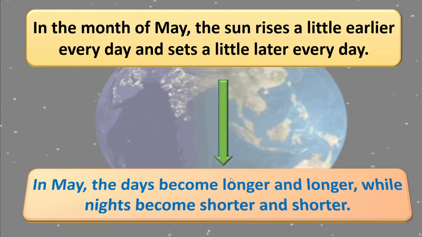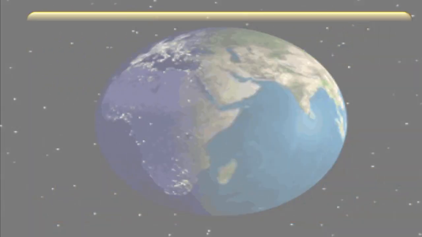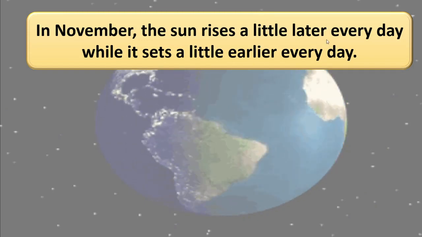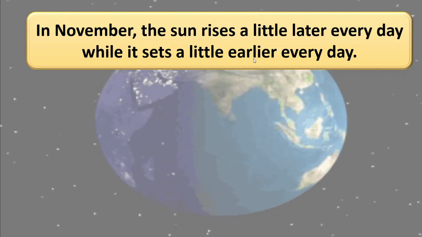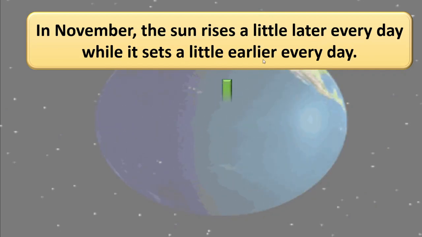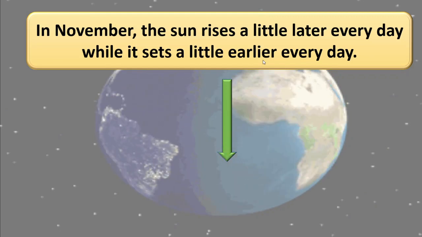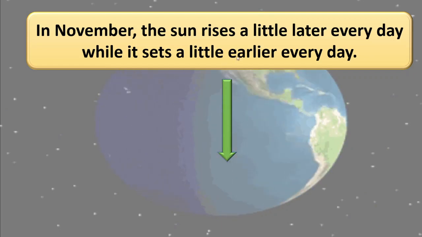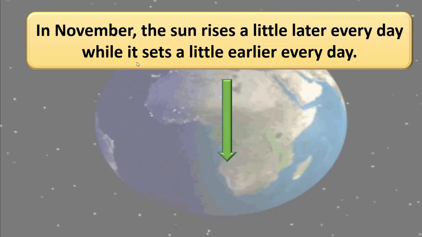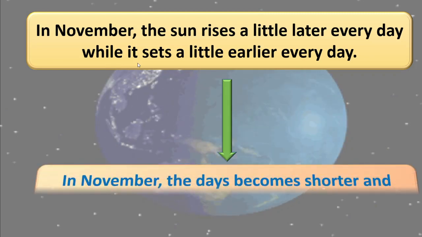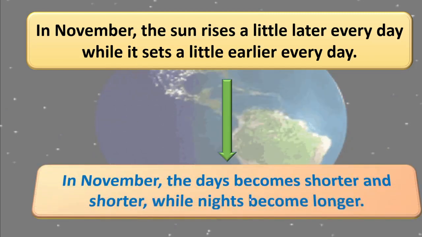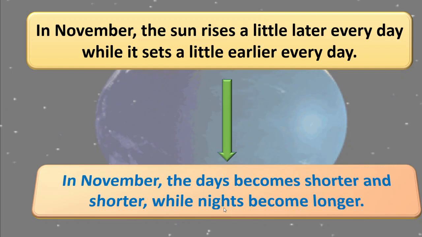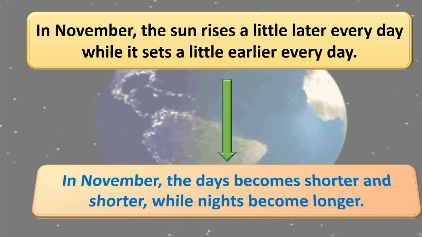Got this? And vice versa, in the November month, the sun rises little late every day while it sets a little earlier every day. We saw this, correct, by the help of the table, isn't it? And what it means? It rises little later and it sets little early. The meaning is, in November, the days become shorter and shorter while nights become longer. Got this?